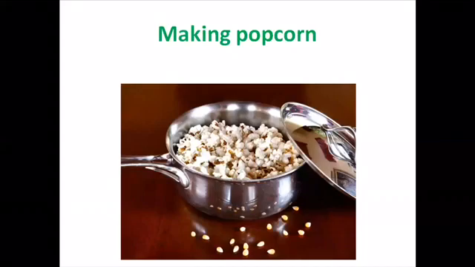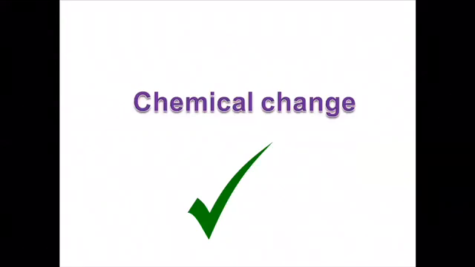Making popcorn. Look at this popcorn. We have maize, corn, and we can make the popcorn using this casserole with oil and salt. And after that we will have this delicious popcorn. Can we reverse it back? Or do we have a new substance? What do you think? Do you feel heat? Do you see smoke sometimes? Yes, it's a chemical change, of course. We can't reverse it back. You are amazing, my students.